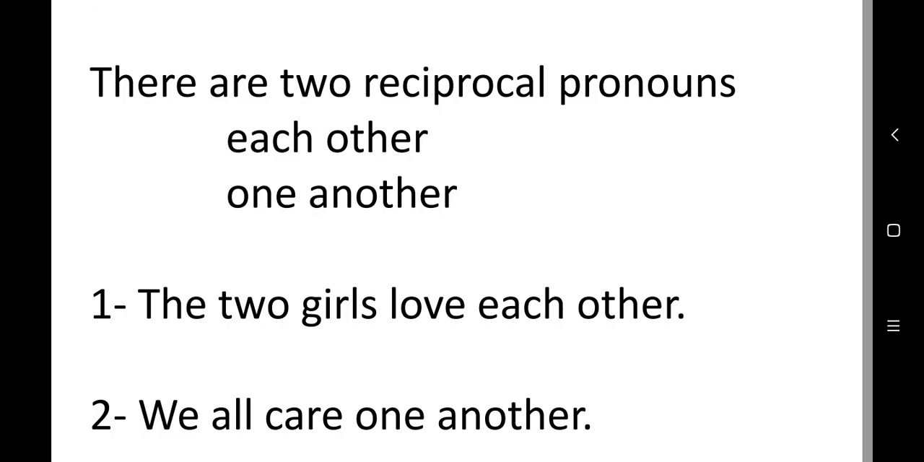Okay, then each other. See the example. The two girls love each other. Here there are two girls. Number of girls are two. And they two love. Whom do they love? Each other. Means one girl loves another and the other girl loves that one. That's why we are using here each other.